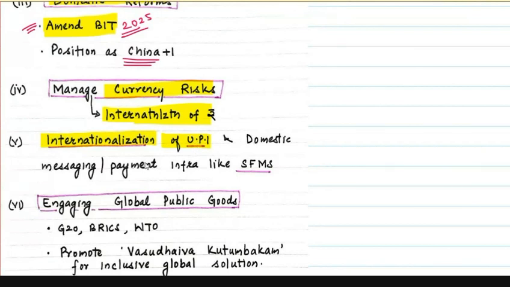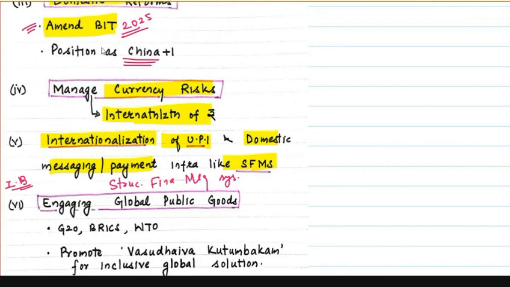And India should also promote its domestic messaging payment system like SFMS, which is Structured Financial Messaging System. What is SFMS? It is Structured Financial Messaging System. It is basically an interbank communication for secure messaging. All right. It is basically an interbank financial communication method. So India should promote SFMS also.